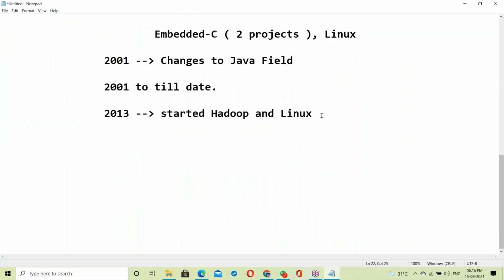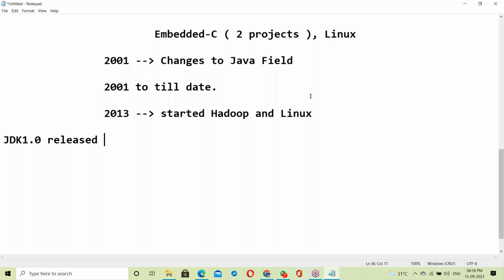Okay, so JDK 1.0 was released with a lot of publicity. At that time we didn't have this much social media like Facebook.